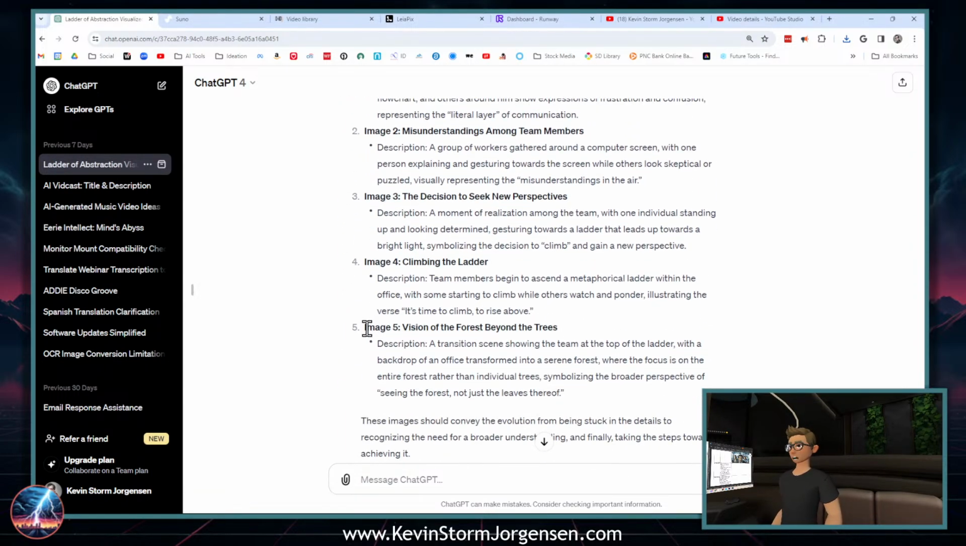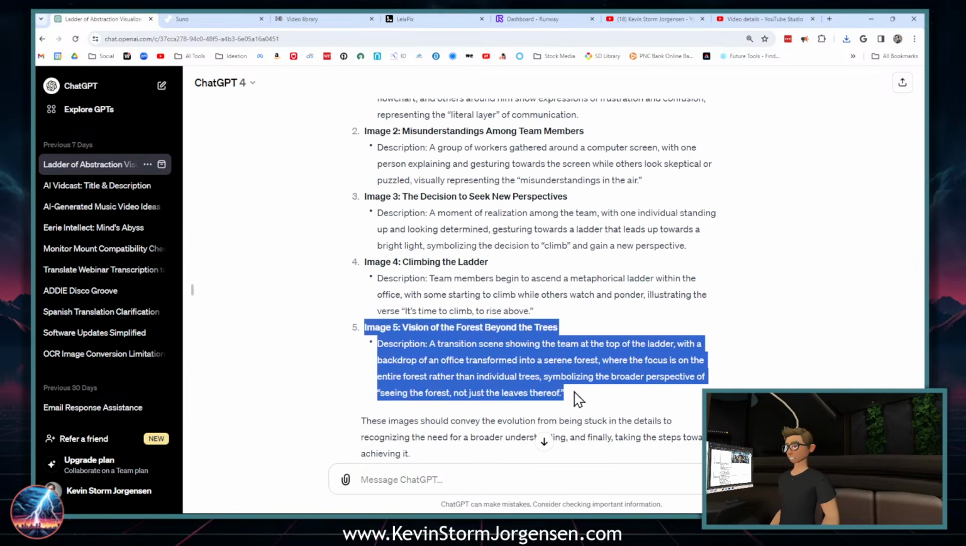So description for image 5 here. And this is image 5, vision of the forest beyond the trees. Transition scene showing the team at the top of the ladder with a backdrop of an office transformed into a serene forest, where the focus is on the entire forest rather than individual trees, symbolizing the broader perspective of seeing the forest, not just the leaves thereof.